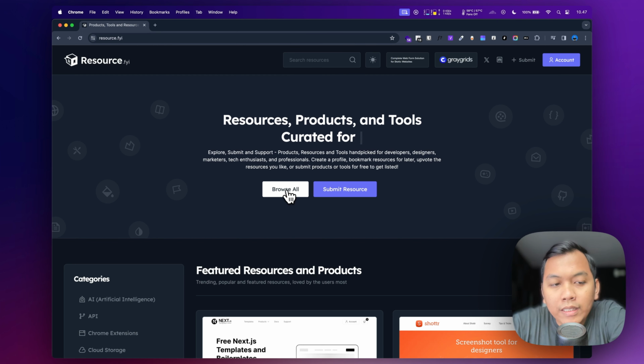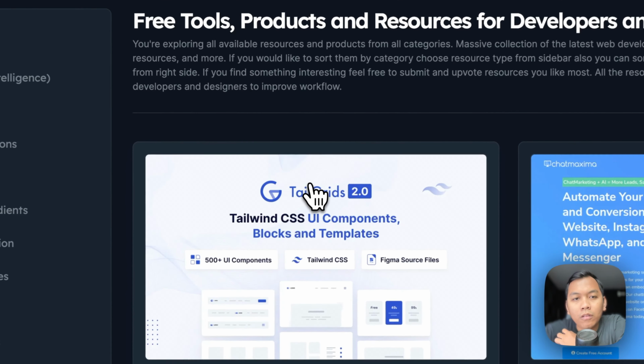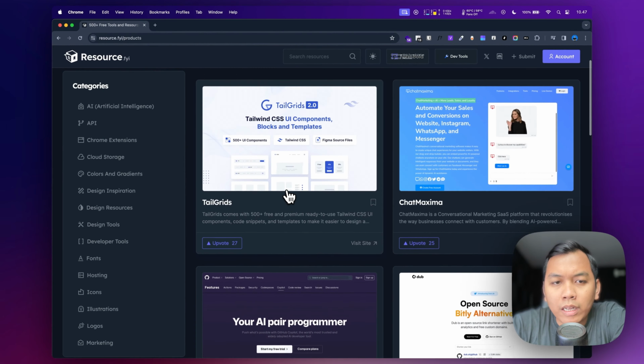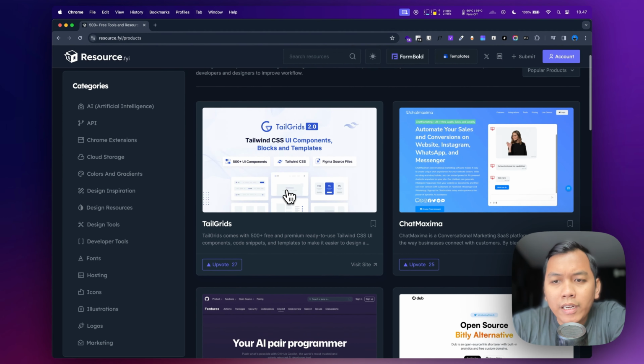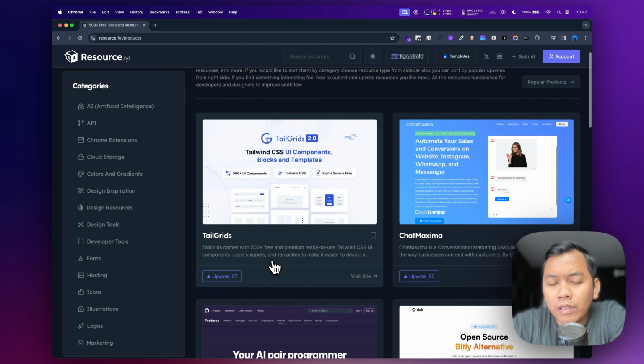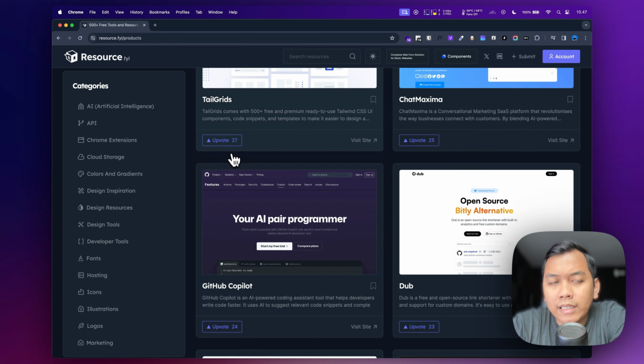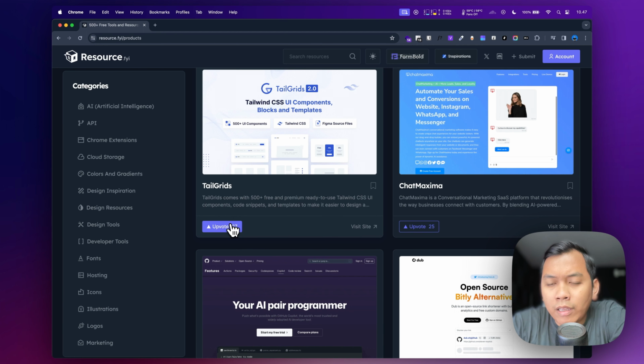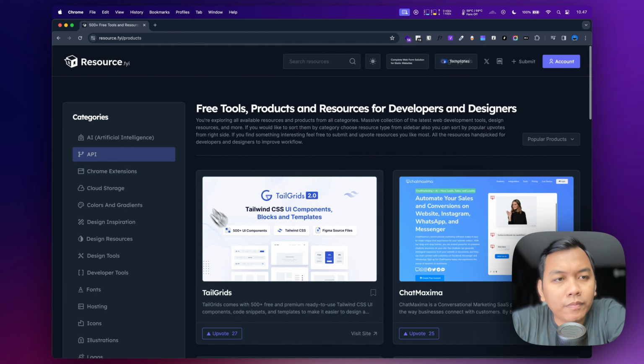Here we see Browse All. We can see all the products here, and if we want to vote for a product, we can just press upvote here to push it to the top. As we can see, it's sorted by how many users gave an upvote to a resource, product, or tool.